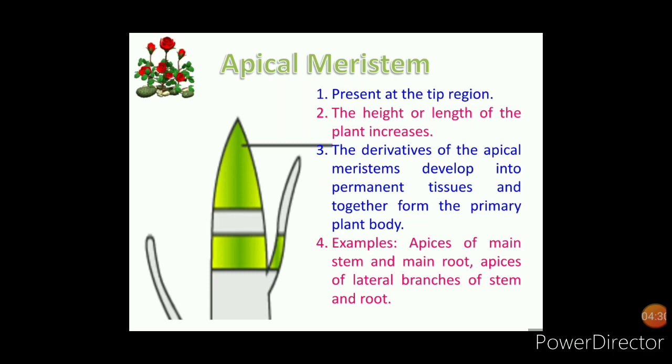Examples of apical meristems are the apices of the main stem and main root, and the apices of lateral branches of the stem as well as the root.